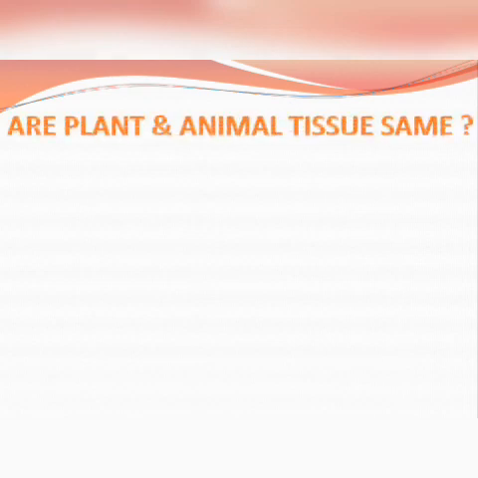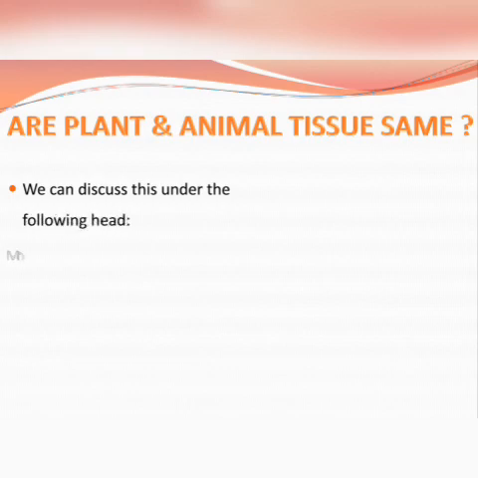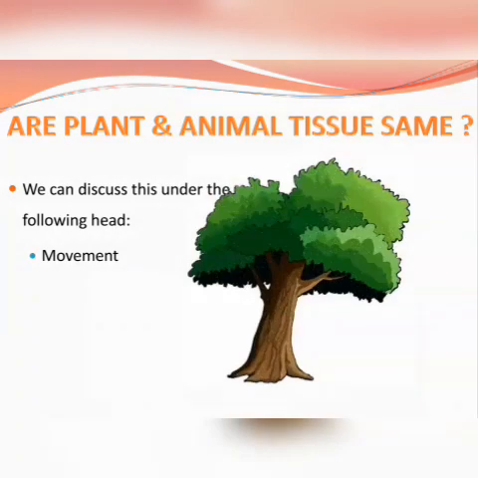Next, the topic is whether plant and animal tissues are the same. To understand this, we have to divide it into certain points. The first point is movement. Now, if we consider the point movement, then plants are generally fixed, they are stationary, and they require more supportive tissues, right?